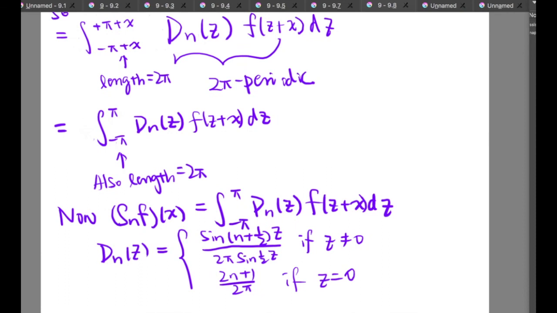So we are done with expressing our Fourier series in a closed form, and in the next video we will continue on the properties of the d_n function, and see you in the next video.